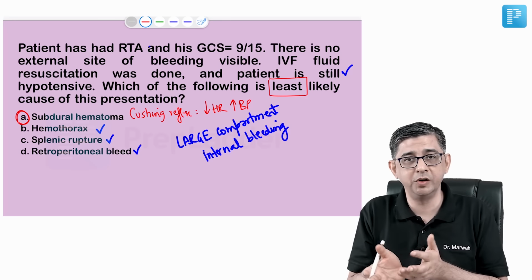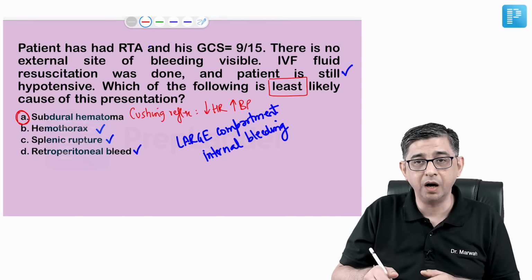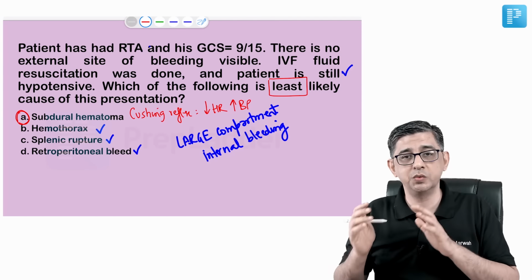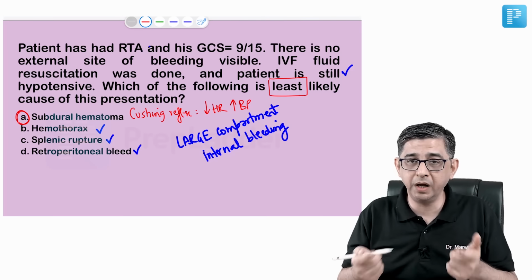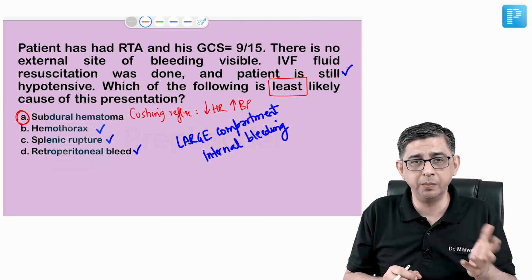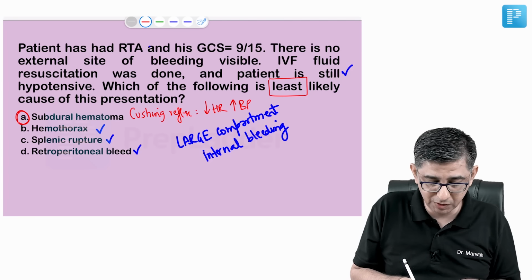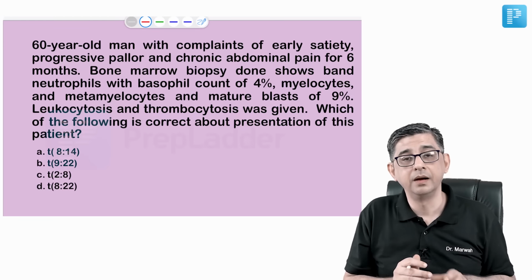On one side you're giving fluid, on the other side it is leaking. So options B, C and D are going to satisfy the situation given in the question, but option A is least likely or unlikely, primarily because of a small compartment bleed and the other allied aspects that I've explained to you. The answer to this question is option number A.